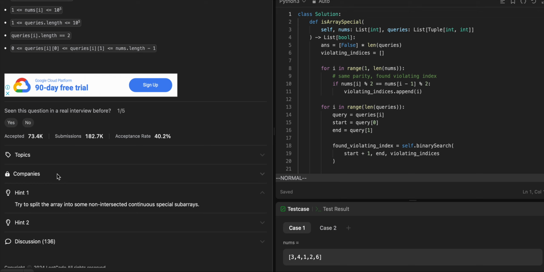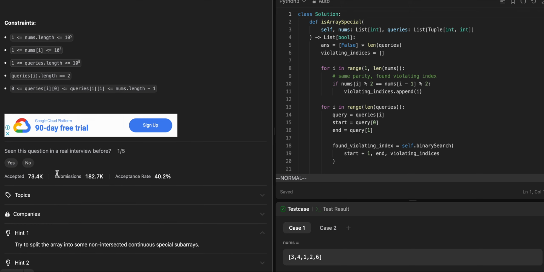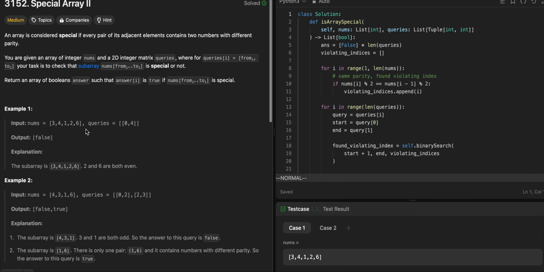It was not the best way, obviously, but I had a set, and every time I found an index that violates the special condition, where it's even and the previous number is even, or it's odd and the previous number is odd, I had two pointers and started moving the pointer, checking the subarrays between the two pointers, because these are all valid. But then it passed like 500-something out of 540, and then the queries kept getting weirder. It was not a feasible solution.